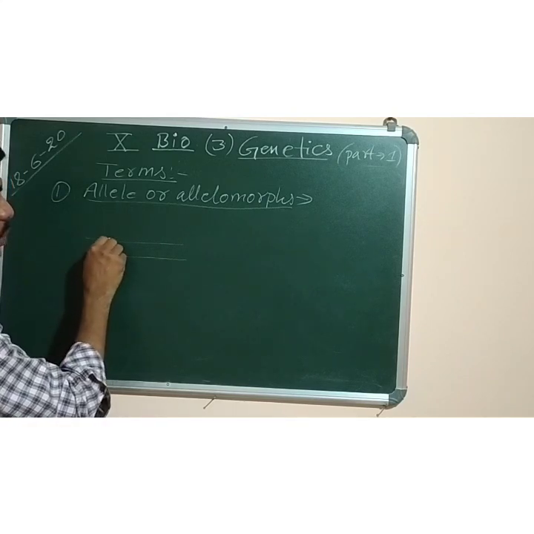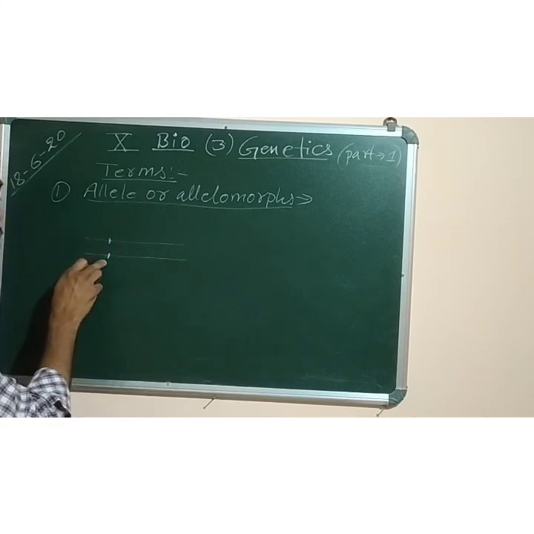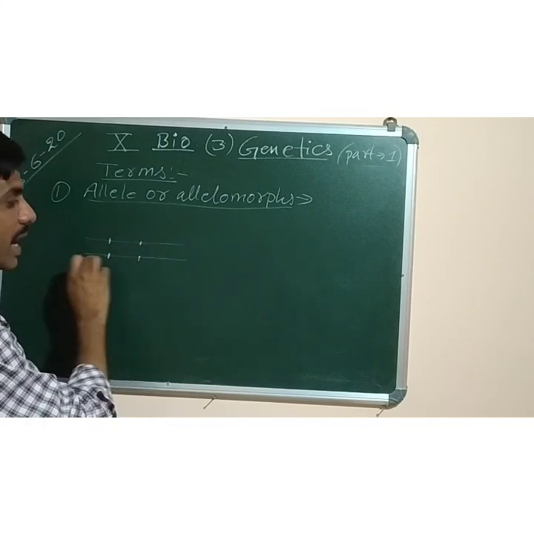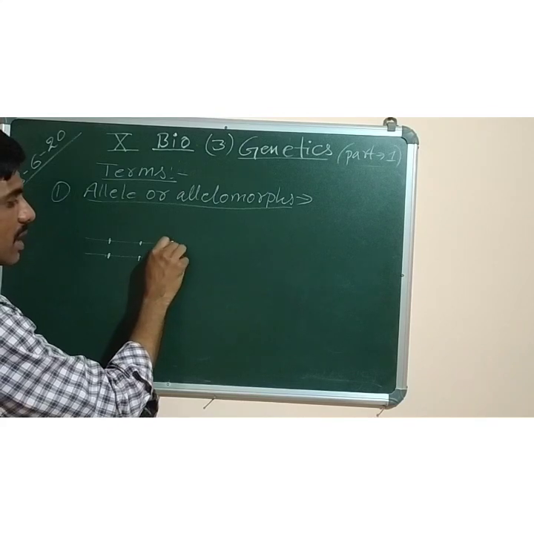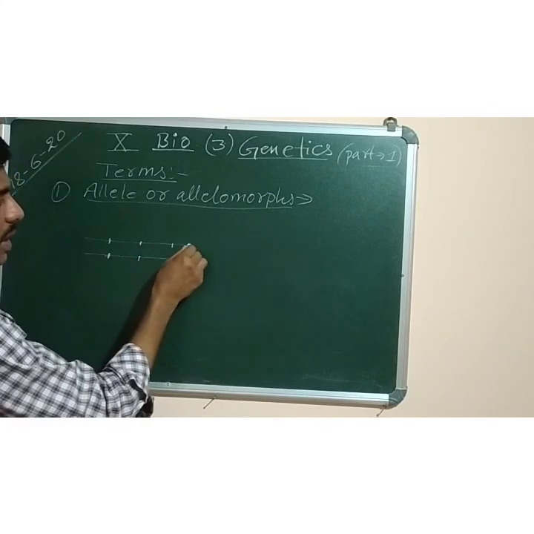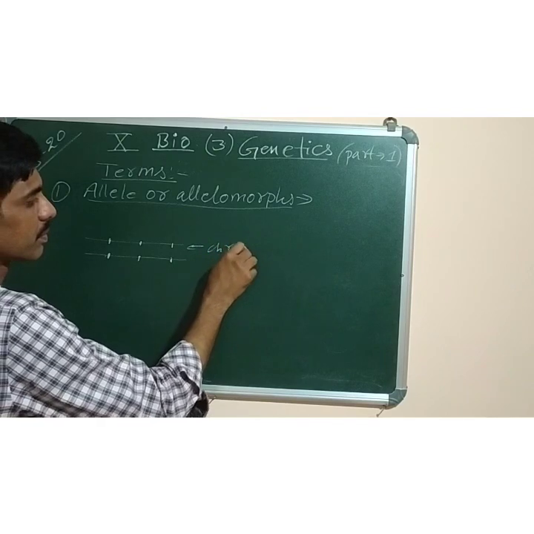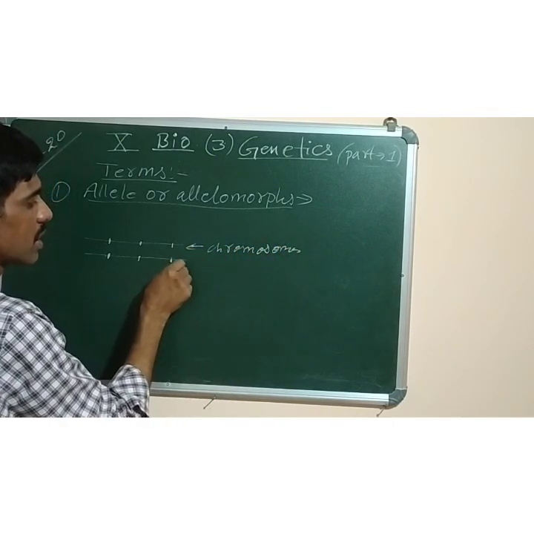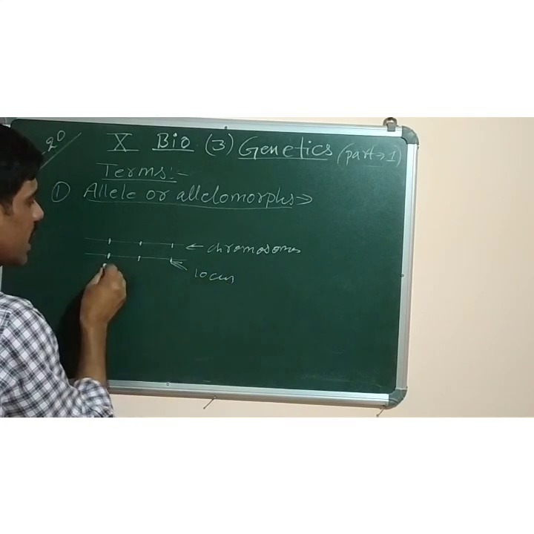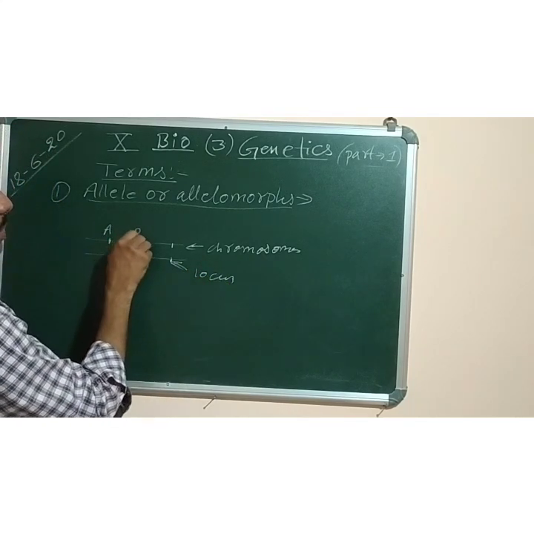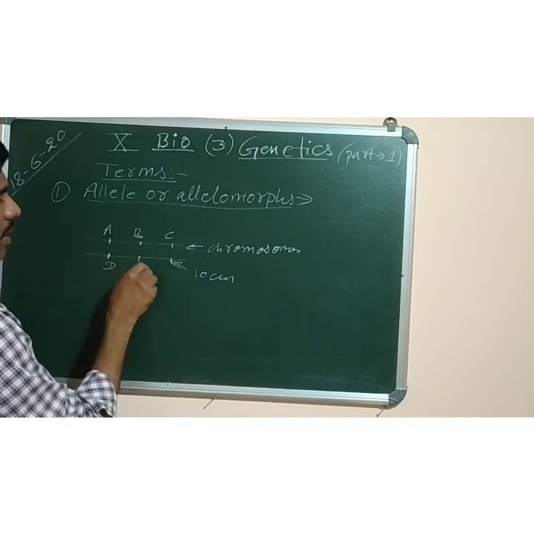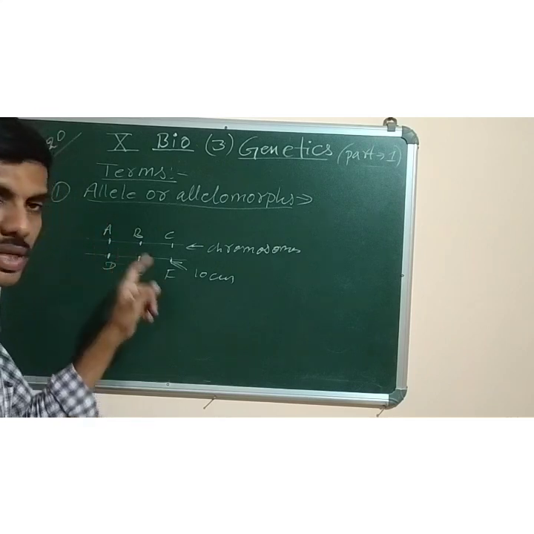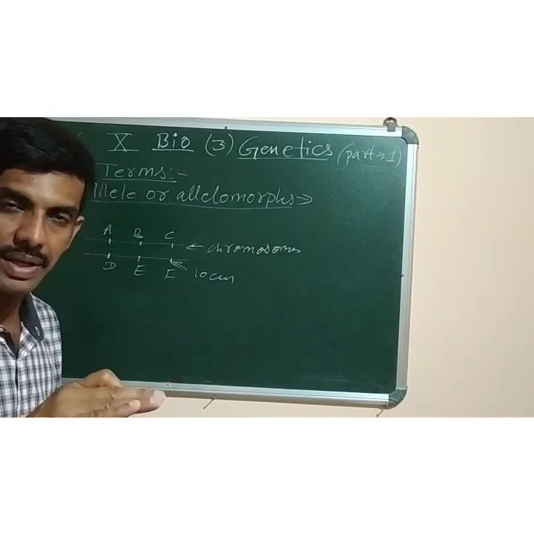Now these are the points where genes are located. This point is called locus, L-O-C-U-S. These two lines I have drawn are the chromosomes, and this locus I have drawn here. Here I can mark the genes A, B, C, D, E, F. They are the genes. So genes are located on the surface of chromosomes in a linear fashion.